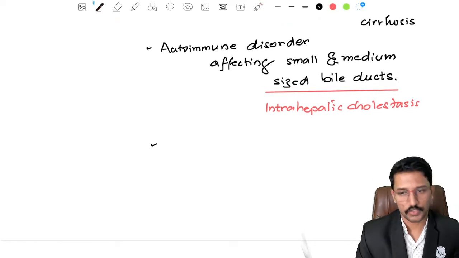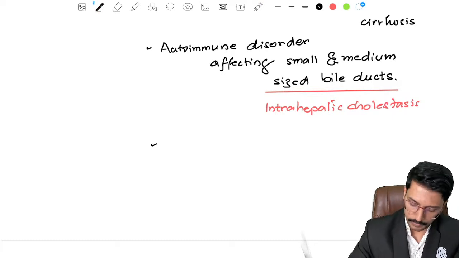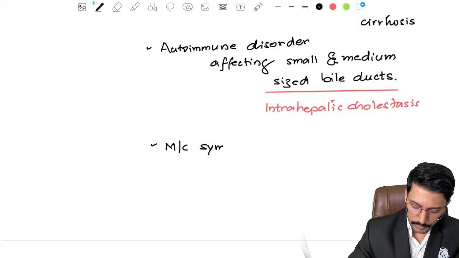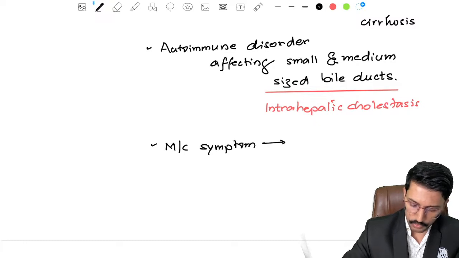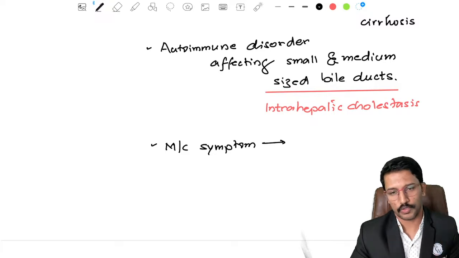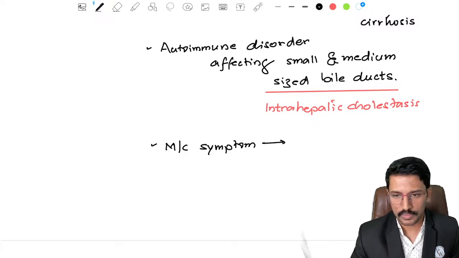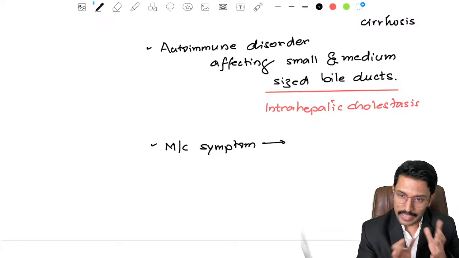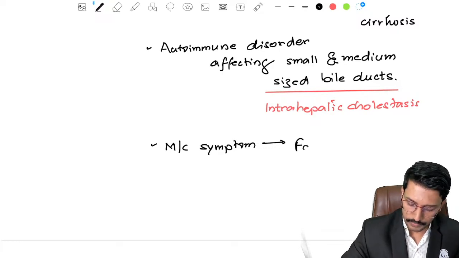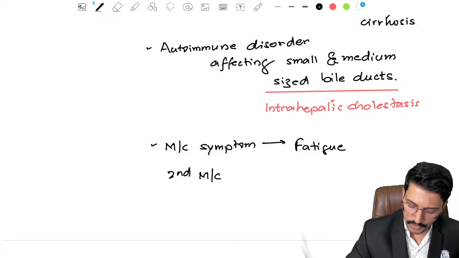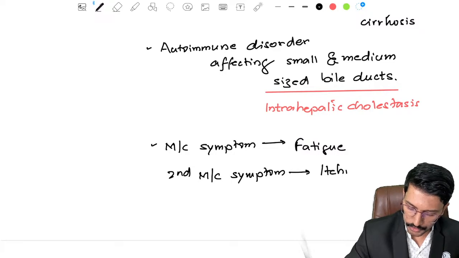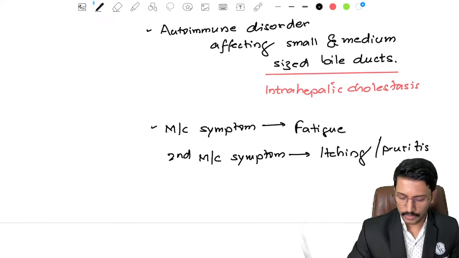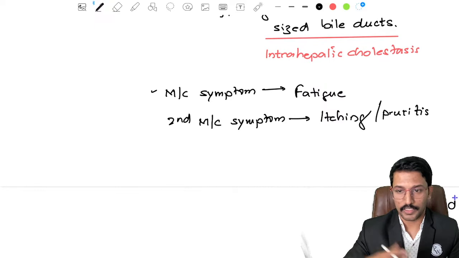The second point they will ask you is, what is the most common symptom? Most common symptom of patients with primary biliary cholangitis is going to be, tell me what could be the symptom. It is an autoimmune disorder causing cholestasis. When cholestasis is there, patient can develop pruritus or itching. But even before the pruritus starts, patients develop fatigue. So fatigue is the most common symptom, and second most common symptom is itching or pruritus. Okay.